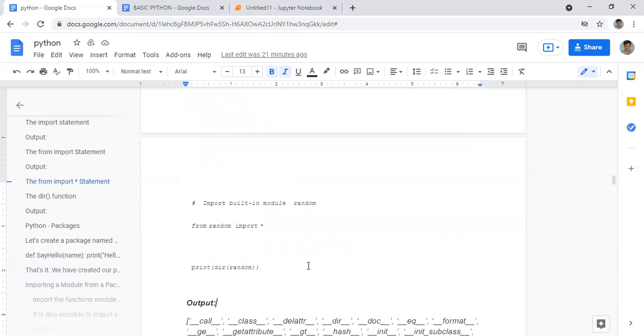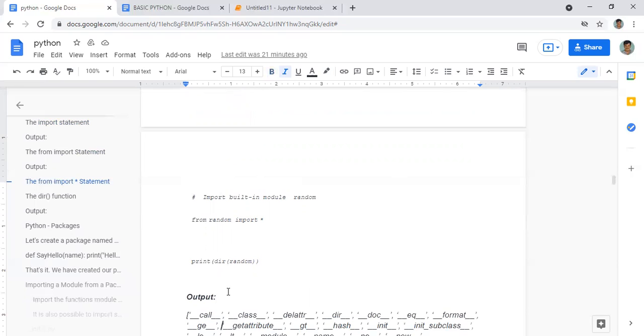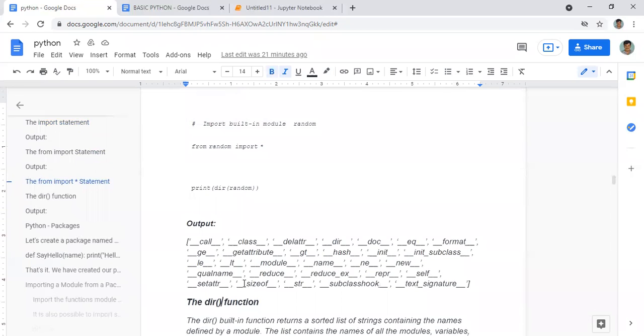Now, if you print this one, print directory of random, after importing everything, all the things that come under random will be shown. If you don't know the names, you can do it like this.